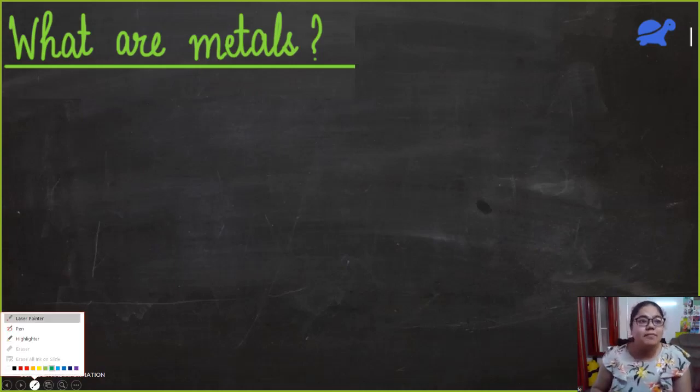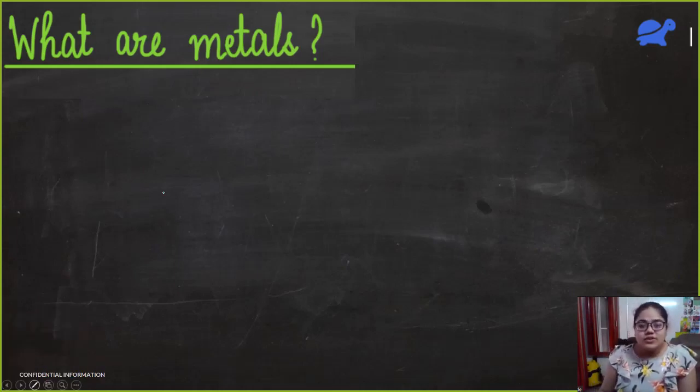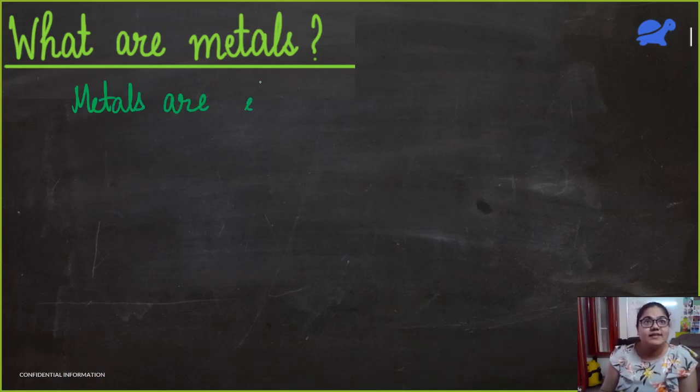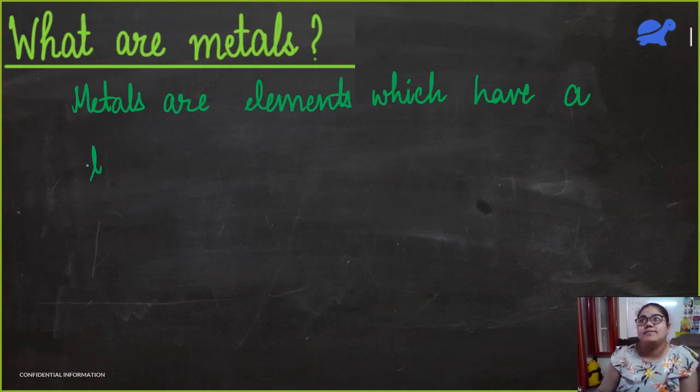What are metals? Metals are elements which have a tendency to donate electrons.